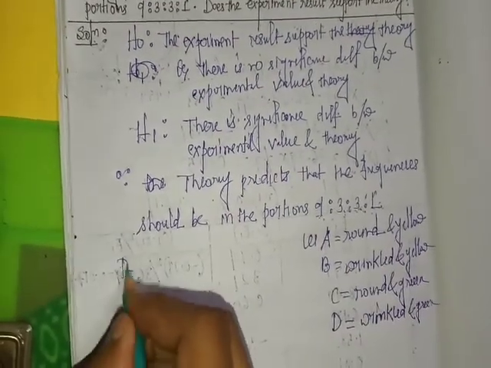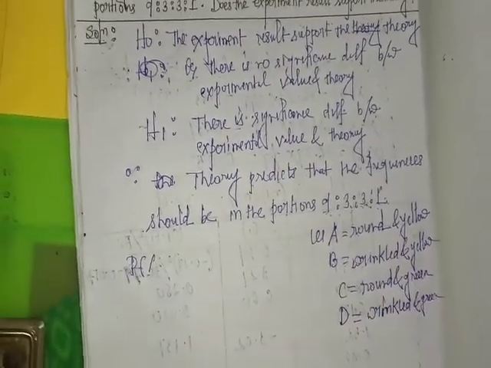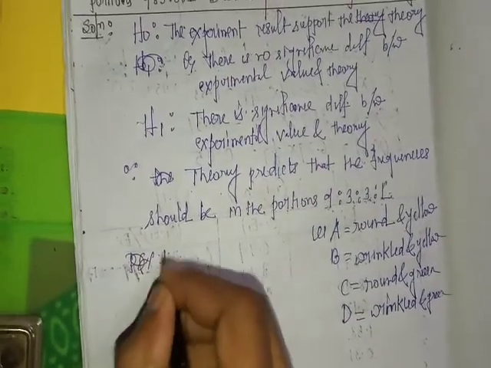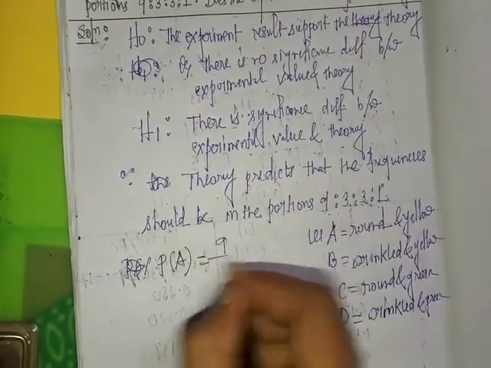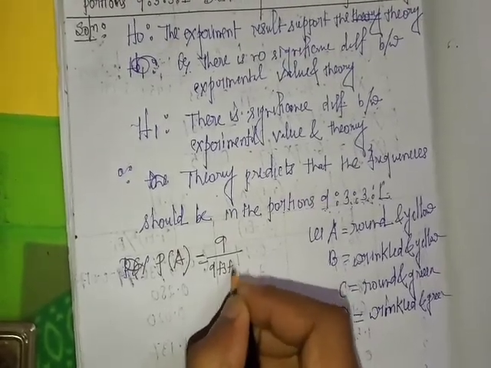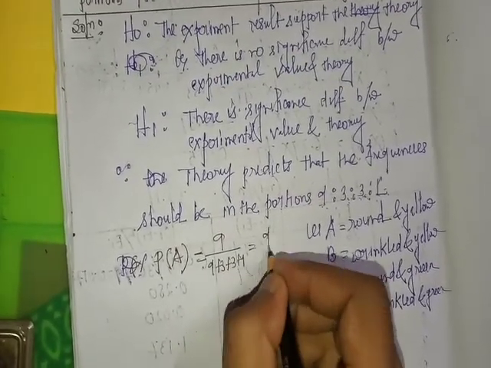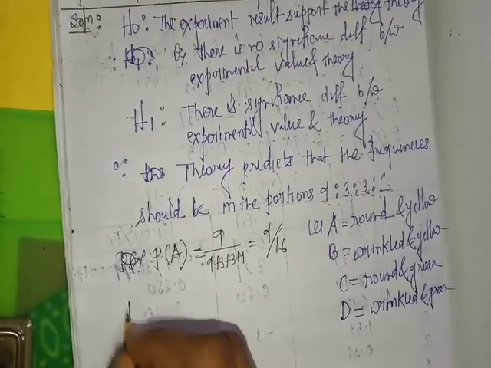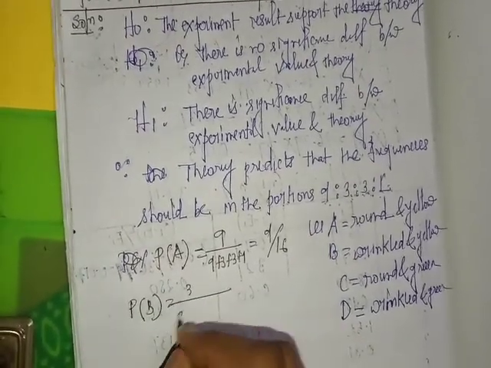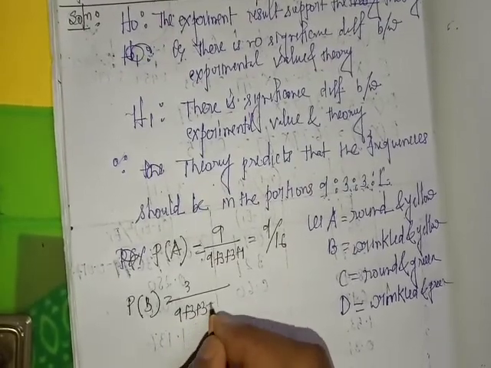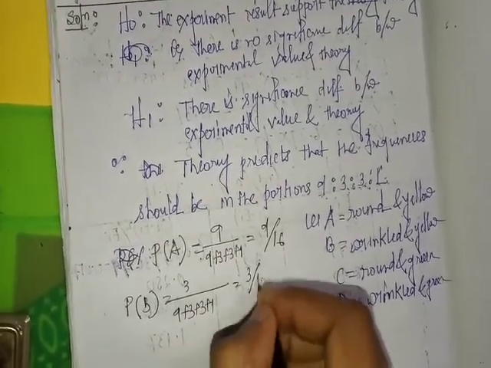So probability of A equals 9 by 9 plus 3 plus 3 plus 1, that is 9 by 16. Probability of B equals 3 by 16.